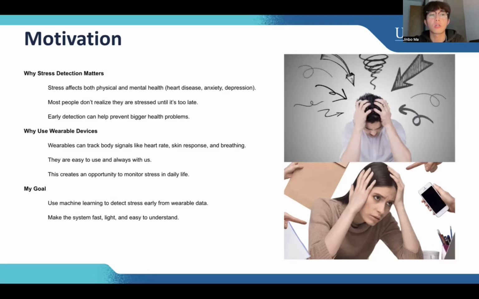So why did I choose the wearable devices? Because as we all know, wearable devices are pretty easy to use. For example, we can use the Apple Watch to collect many signals from our body. It's very easy to use, and it can collect a lot of our body signals, not only the signal from the lab, it can also collect the signal from our real life. So this is a good point. So my goal is to use machine learning to detect the stress earlier from the wearable data. Then I'm gonna make the system fast, light, and easy to understand.